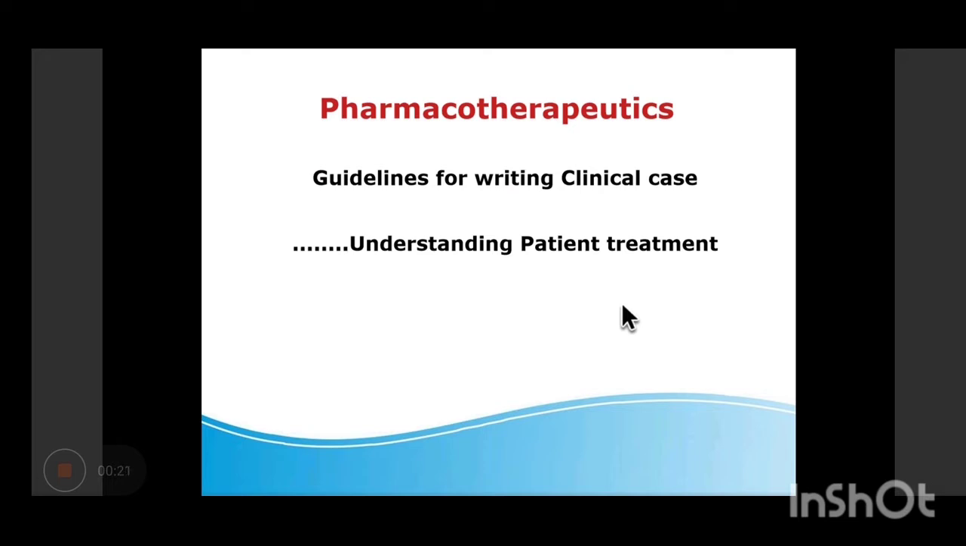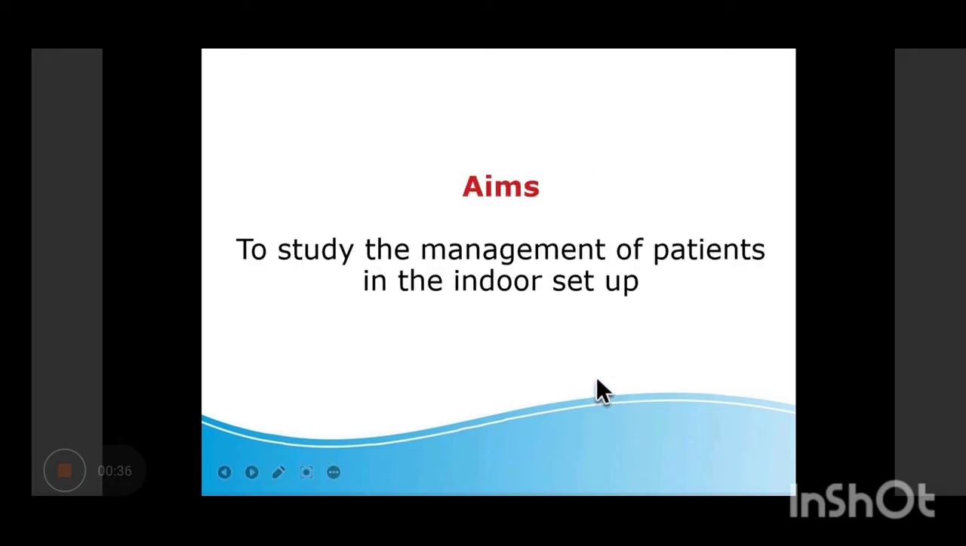So the treatment which is being given in the ward and the treatment which is given in the standard treatment guidelines, you can compare it. And if you find any difference, you can write down in the practical files. So the aim of this particular rational pharmacotherapeutic exercise, the project, is to study the management of patients in the indoor setup, that is hospital, right? So that is the main.